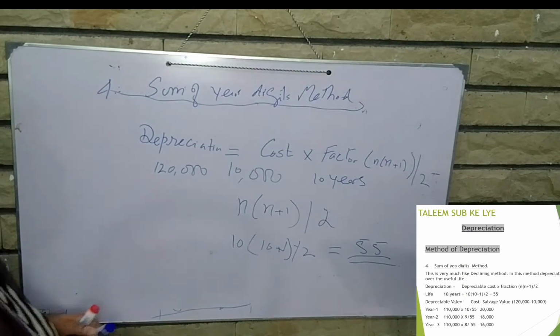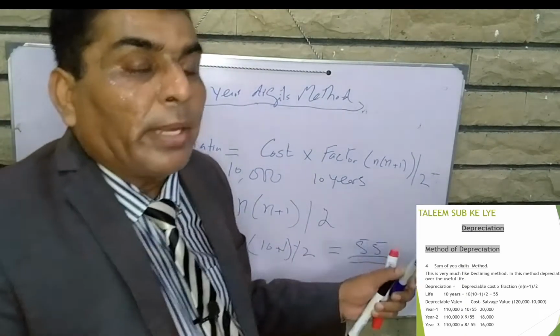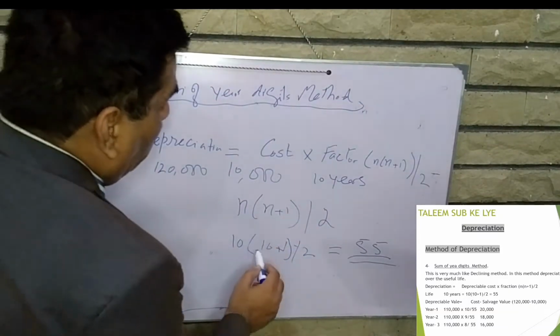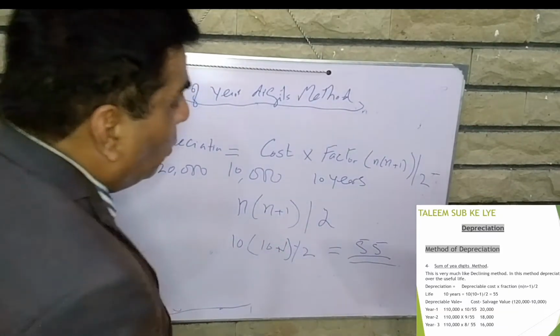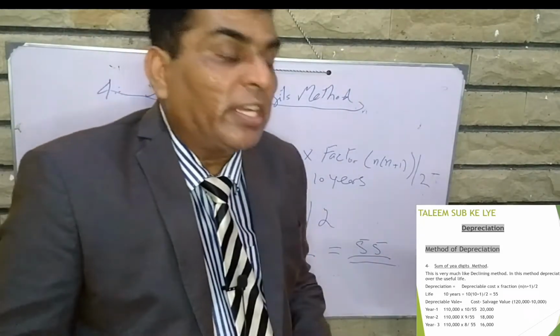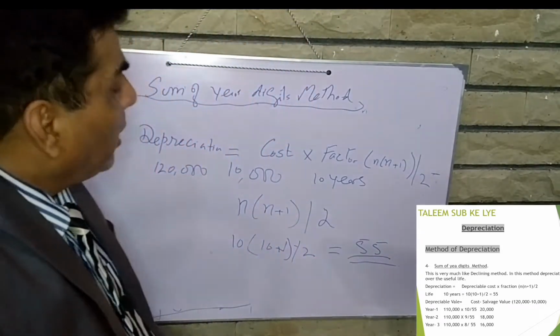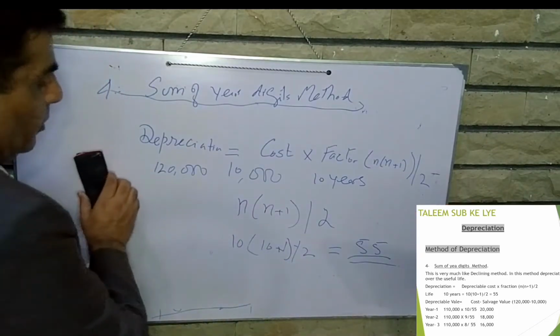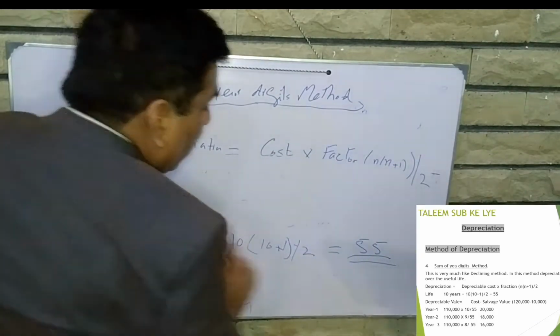The factor formula is n, within the bracket n plus 1, divided by 2. 10 into 10 plus 1 divided by 2. The factor is 55.